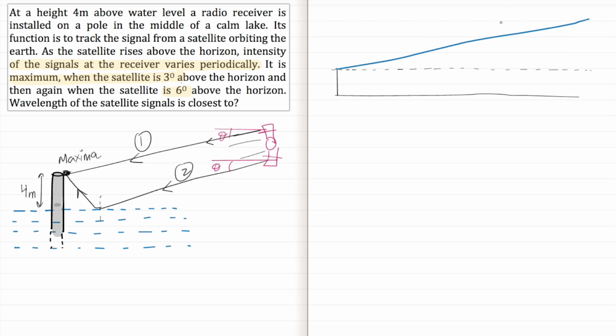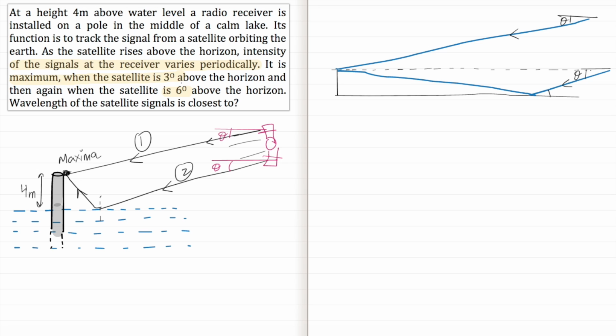Now this is one of the waves which is coming directly from the satellite, and the other must be parallel to this, and it is reflecting from the lake and then coming back here. So it should be something like this. It's coming here, the rays are parallel because the satellite is at a very far away place, and then it is reflecting and going like this.